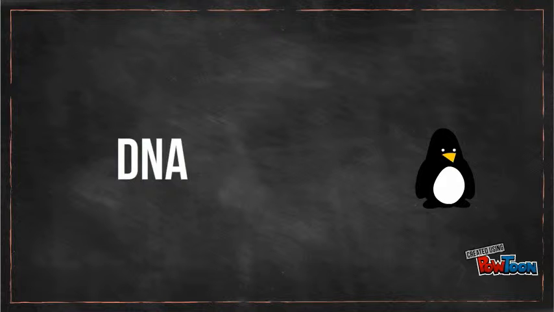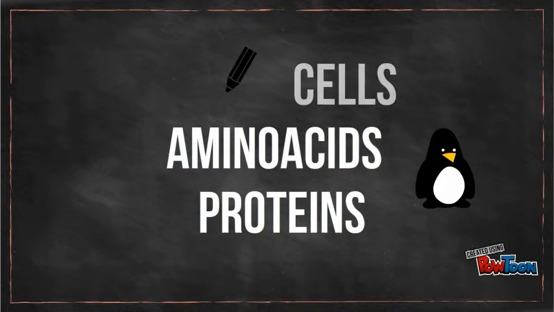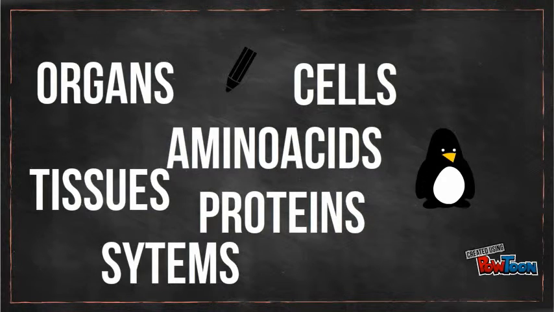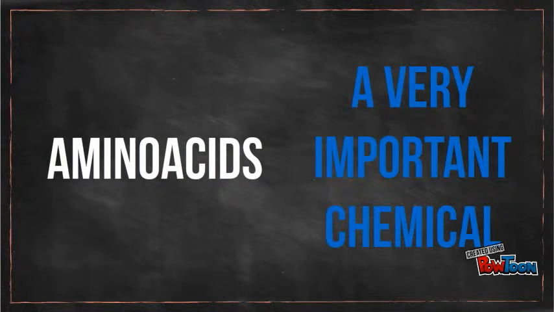But how does the DNA do it? Well, it is responsible for arranging the amino acids to create proteins. The proteins create the cells, tissues, organs, and finally the whole organism. The amino acids are biologically important compounds composed of amino and carboxylic acid groups.